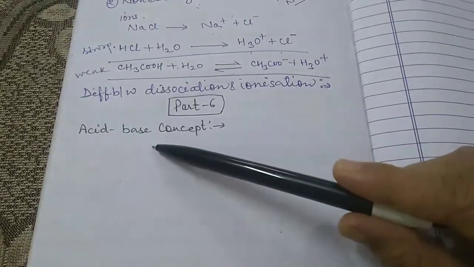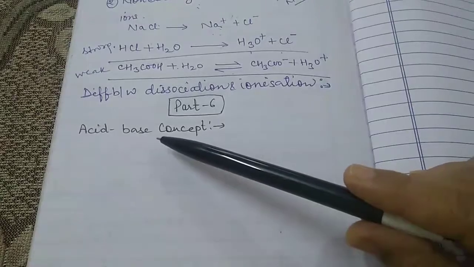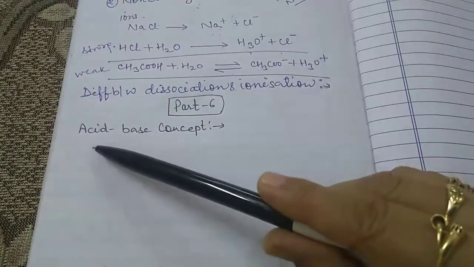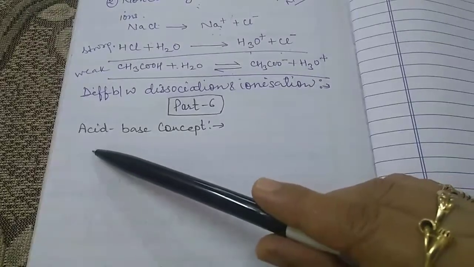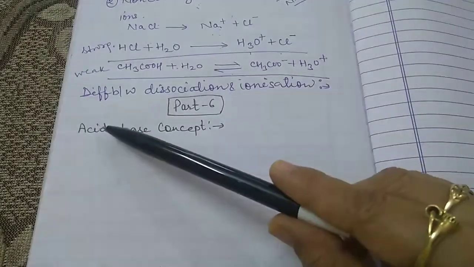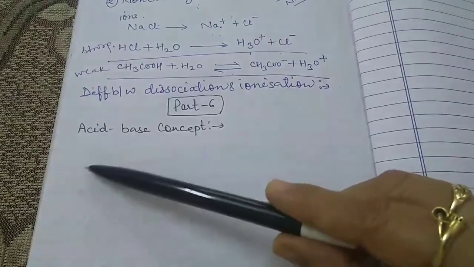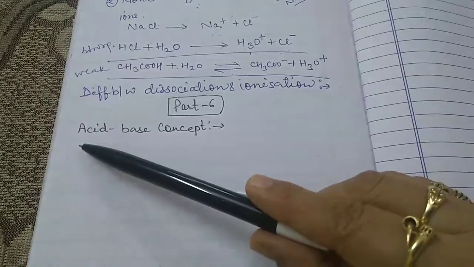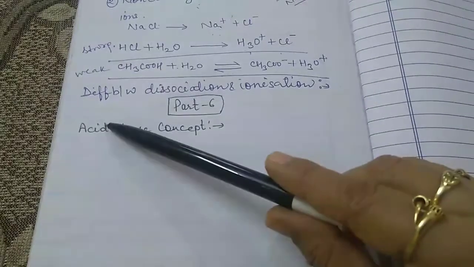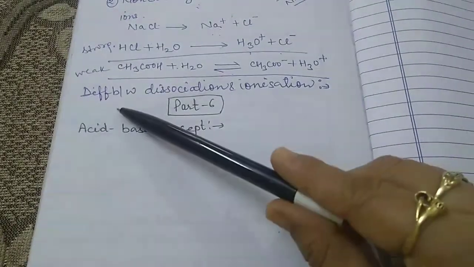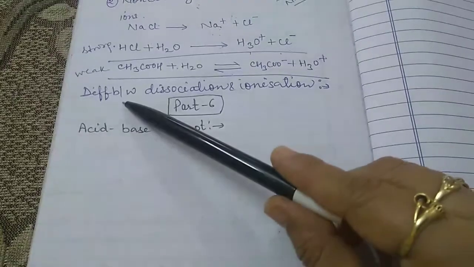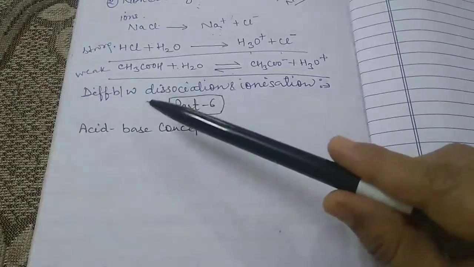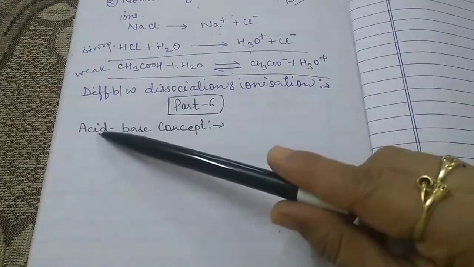According to the earlier view, acids were the substances that tasted sour. So sour substances are termed as acids, or substances which change the color of litmus paper from blue to red, or which are soluble in water and react with certain metals to give hydrogen gas. That was the definition of an acid.